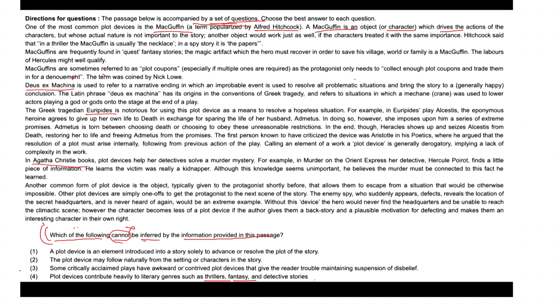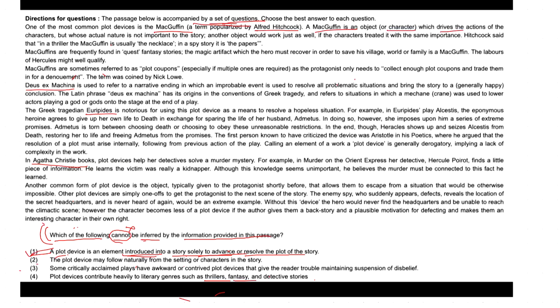If I look into each of the options, let's analyze it. The first option says a plot device is an element introduced into a story solely to advance or resolve the plot of the story. Now this option indicates that this can be inferred. A plot device is an element introduced into a story mainly to advance or resolve the plot of the story. So this can be drawn on the basis of the text.